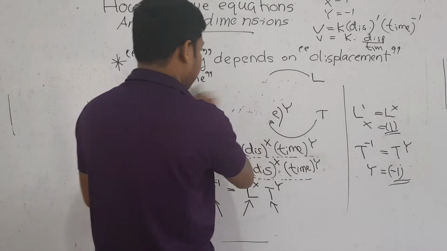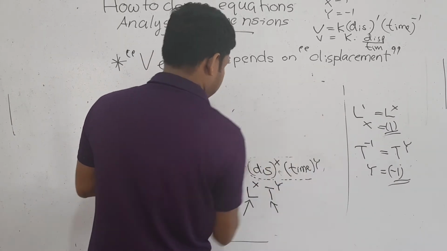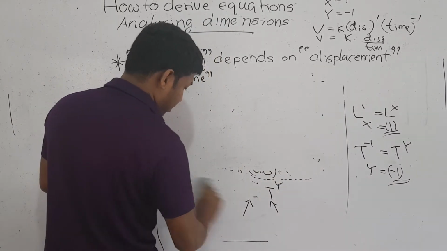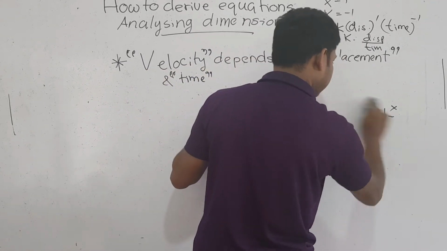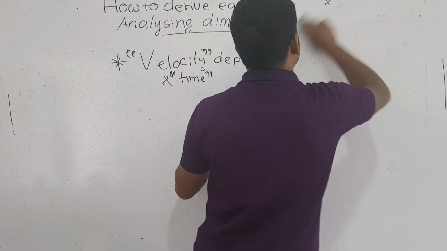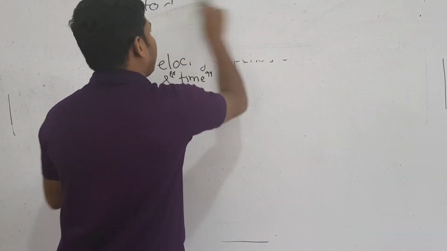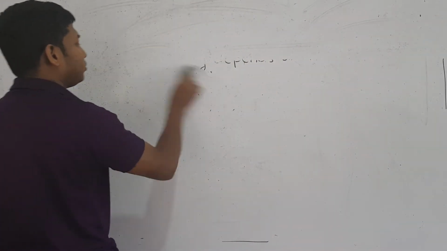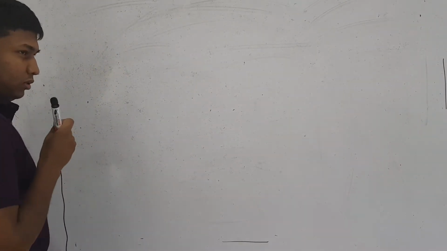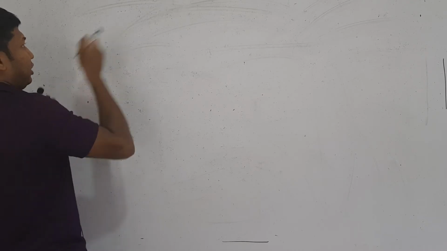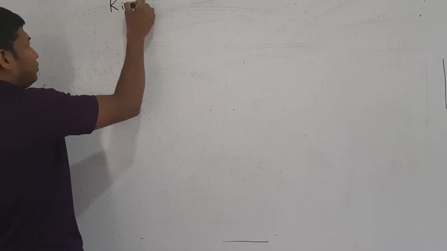For the next example, I would say kinetic energy.